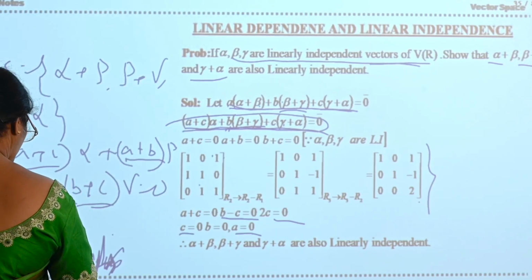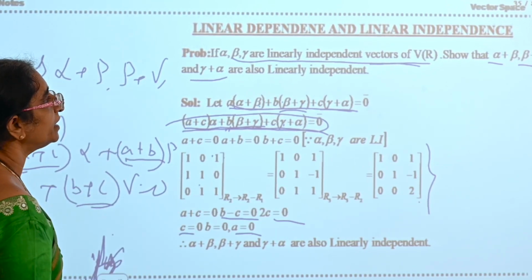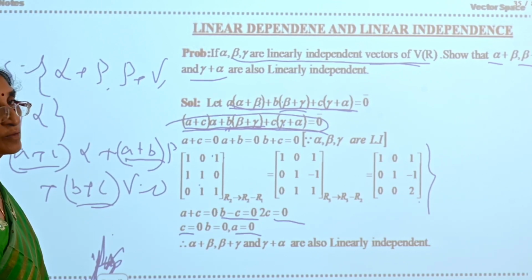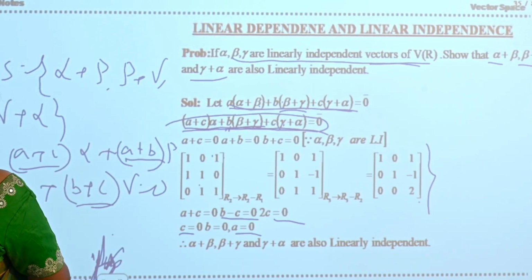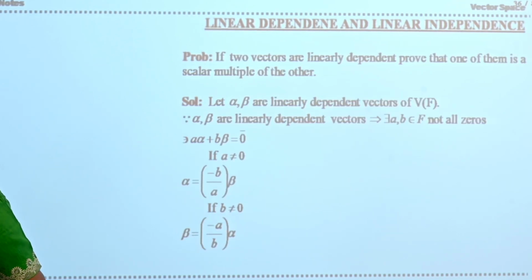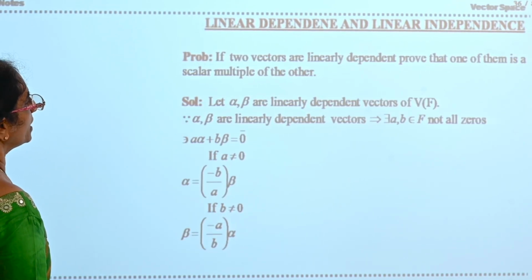Therefore, what will you say? They are linearly independent. What are they? Alpha plus beta, beta plus gamma, and gamma plus alpha are linearly independent. Now, see the next problem.